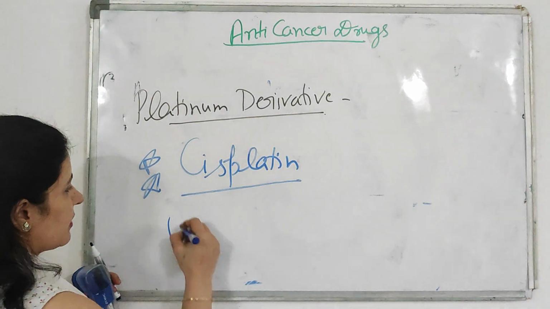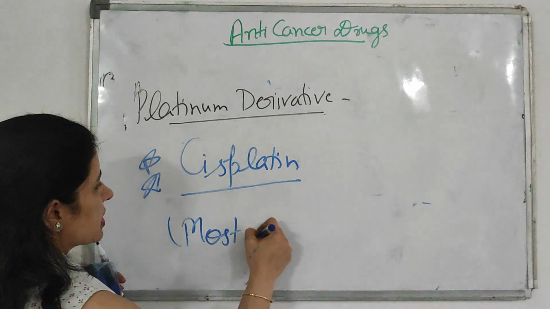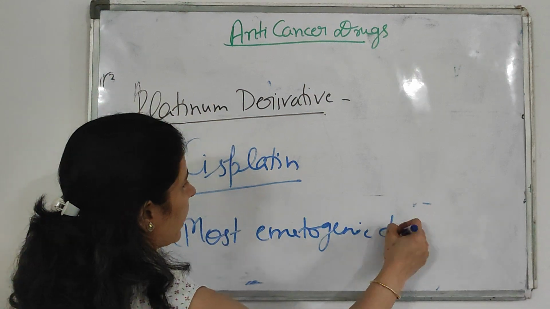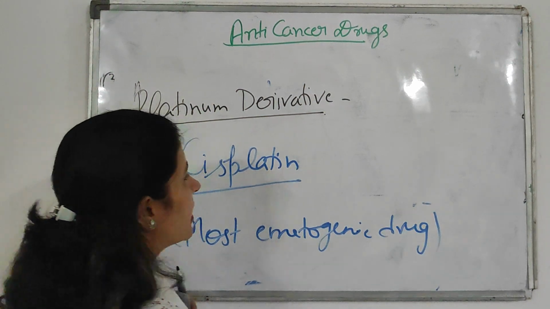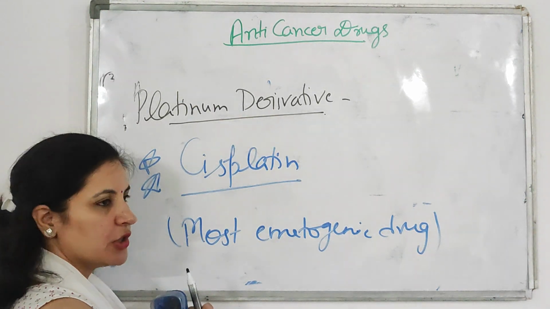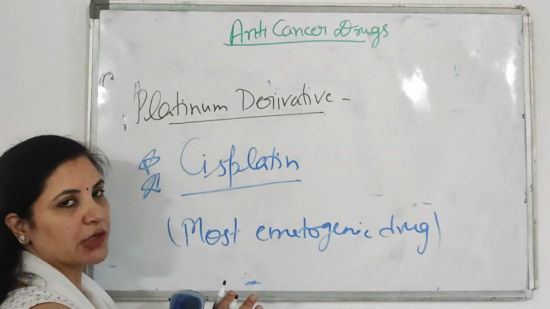So this question can be asked as an MCQ: the most emetogenic anti-cancer drug. That is cisplatin. That's why when you prescribe cisplatin to any patient, you will give an anti-emetic drug in combination also.